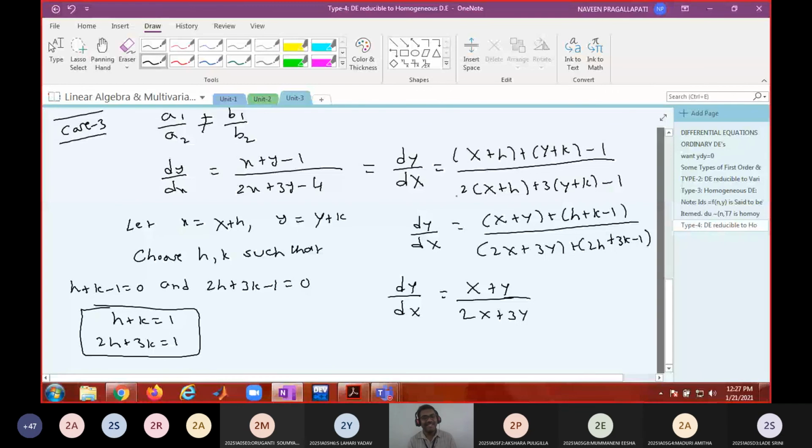Do you understand? Non-homogeneous linear system. Say it completely. Use good terminology. These two equations together are called a system of linear equations. What kind of system of linear equations? Non-homogeneous. Non-homogeneous system of linear equations.